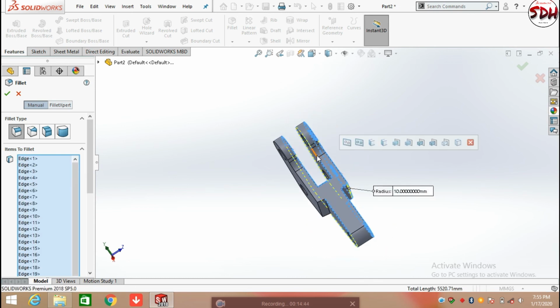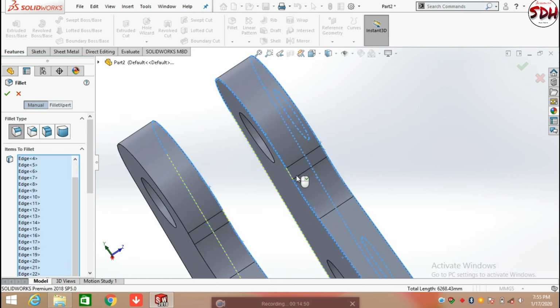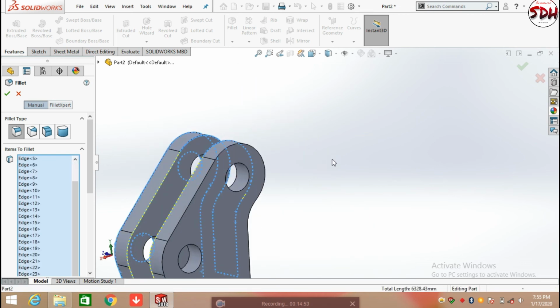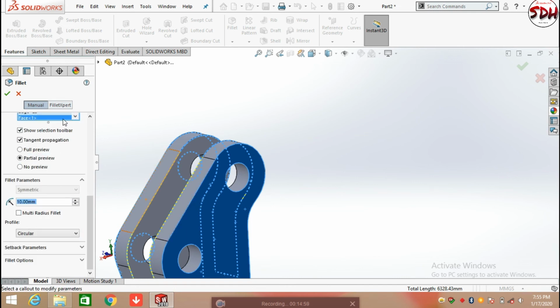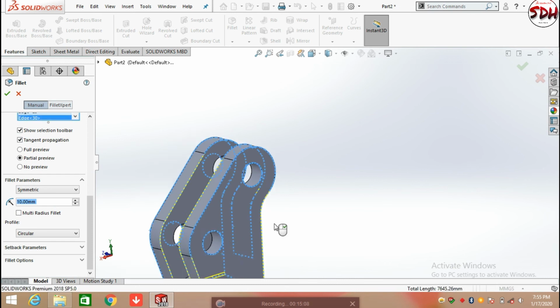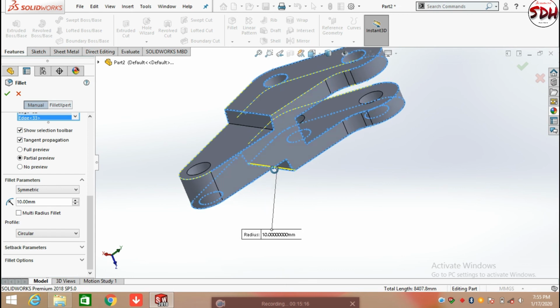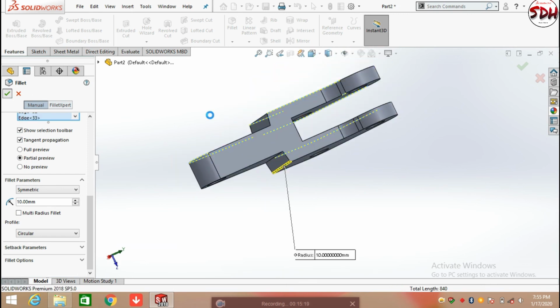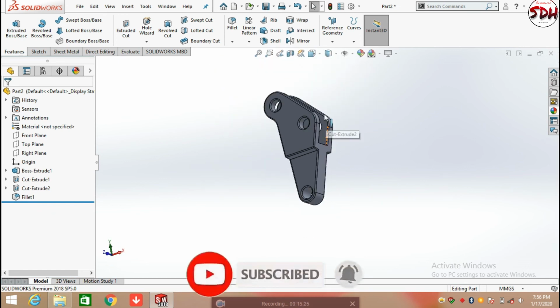We need to apply the fillet on all edges with a 10 mm radius. Hitting the face and selecting the edges. Now click on OK. Now you can see that the fillets are applied on all edges.